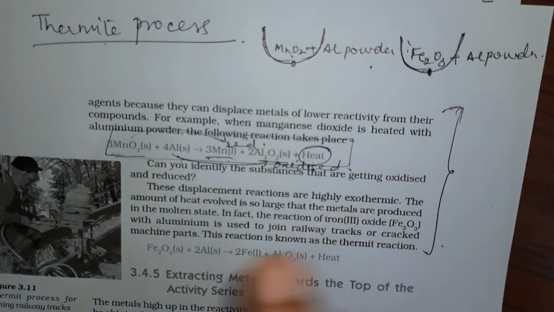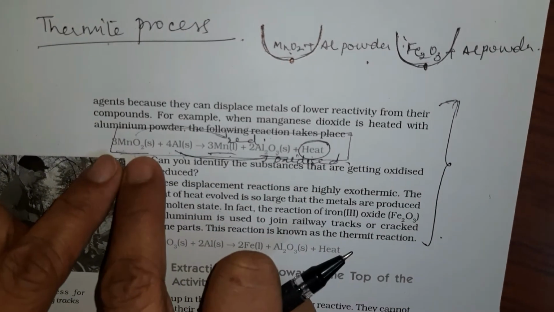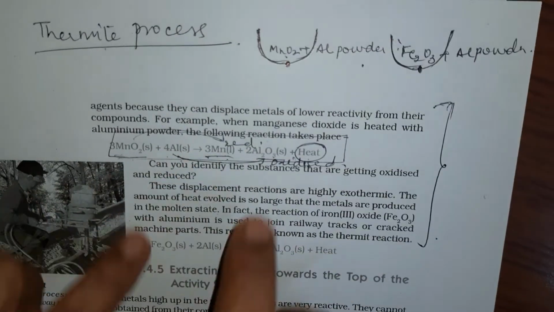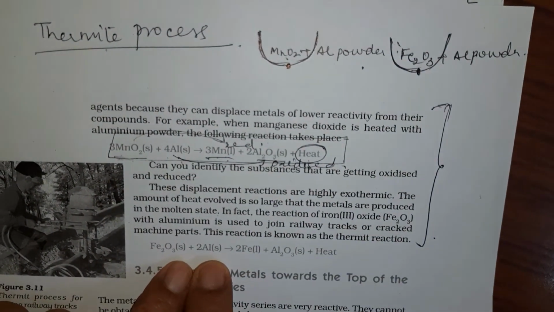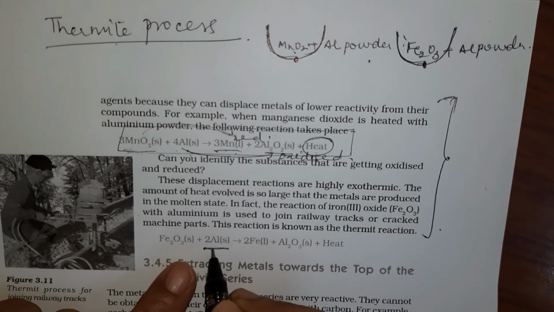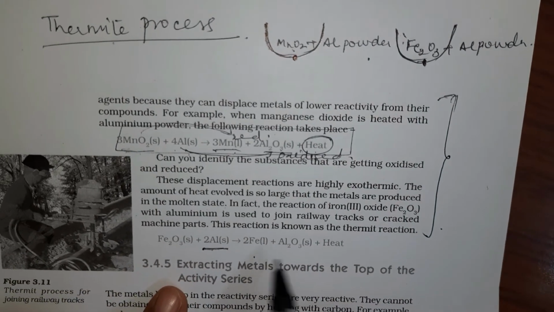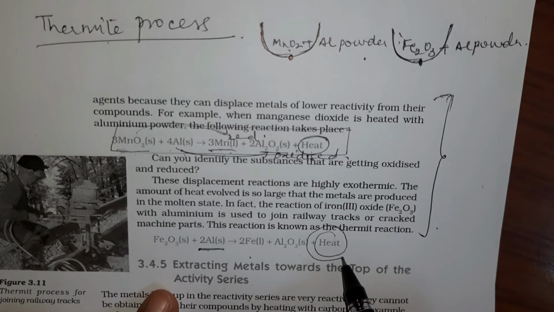What happened, as here the reaction has occurred, the redox reaction: the O of MnO2 is gone and Al2O3 was formed, it joined with Al. Similarly, if we react Fe2O3 with Al, definitely Al is above in the activity series, and therefore the displacement reaction would happen, and Fe would be formed and Al2O3 will be formed along with the liberation of a lot of heat.